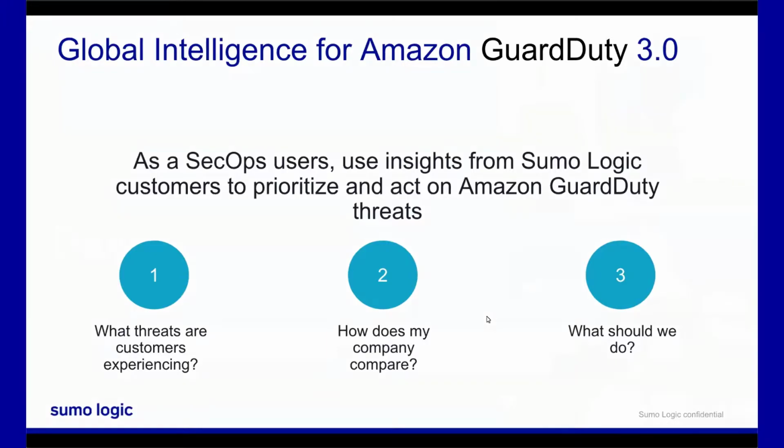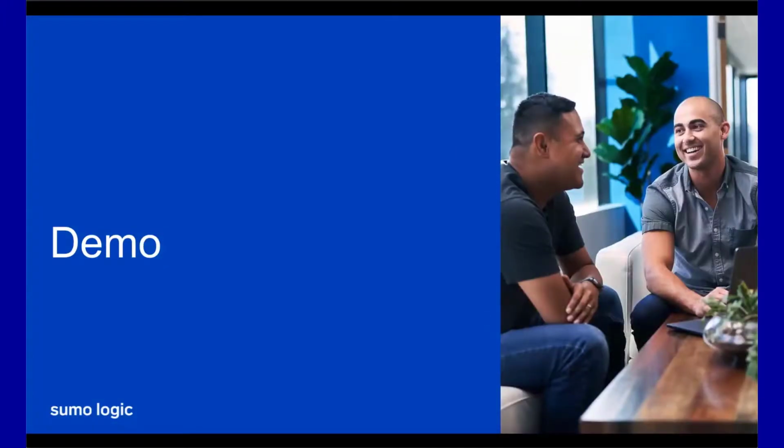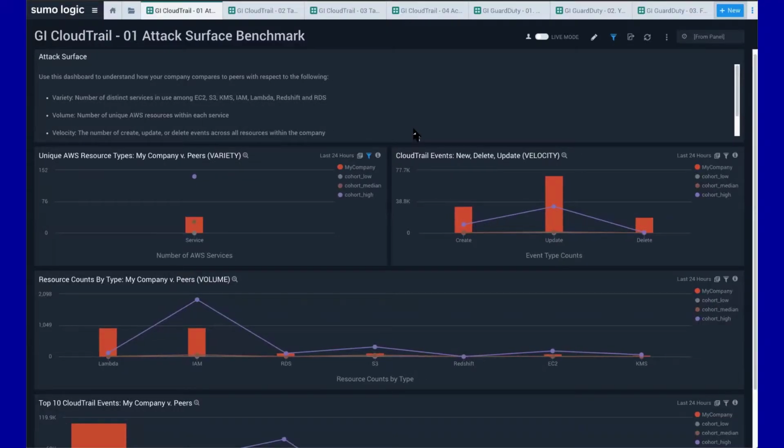So what does that look like in action? We're going to hop into my demo environment right now. And this is a dashboard within Sumo that's focused on CloudTrail. I'm going to go through a number of different dashboards. All of these dashboards are out-of-the-box dashboards that if you're bringing in GuardDuty or CloudTrail data, you simply install the app. And by installing these apps, you get these dashboards to be able to see exactly what's going on. So this particular dashboard is telling us a number of different things, the focus of which is we're